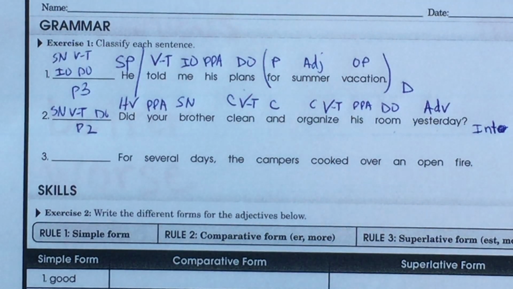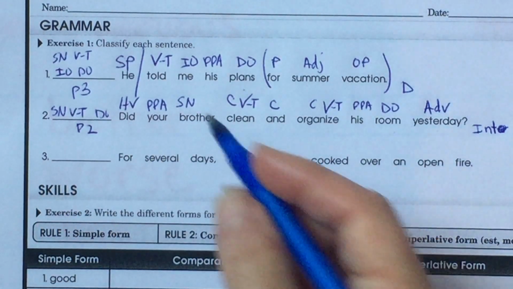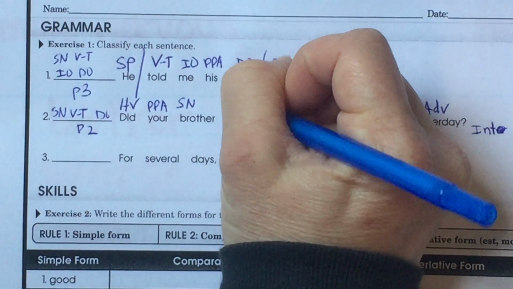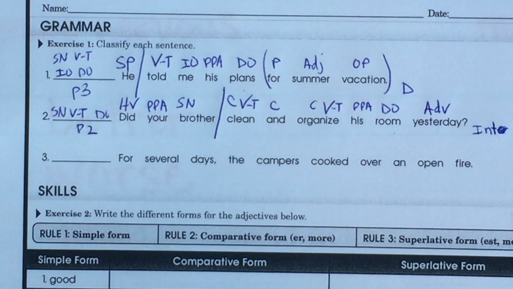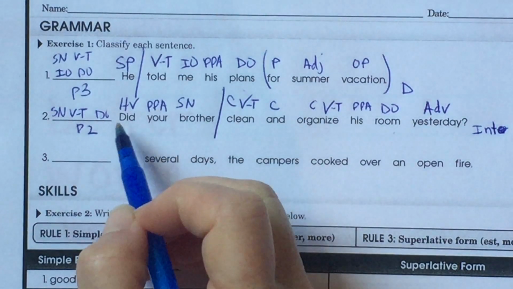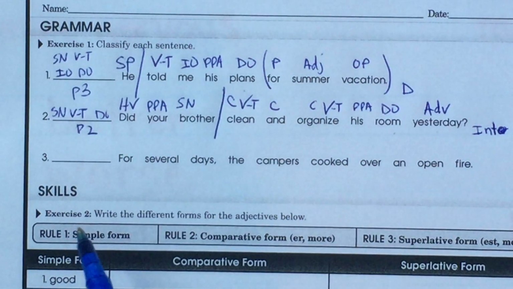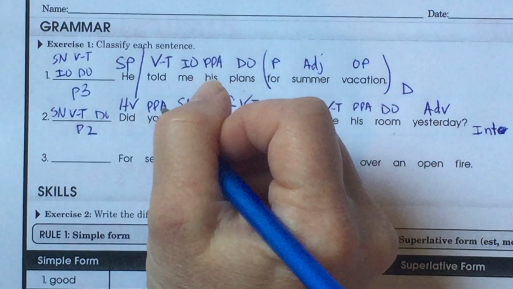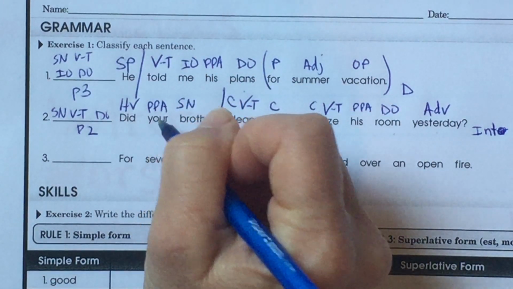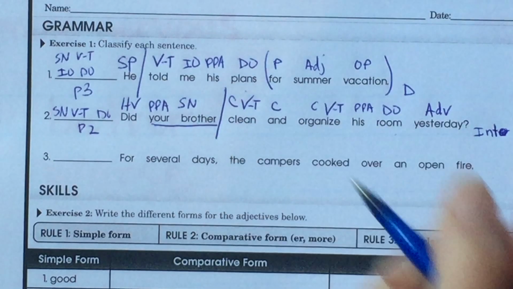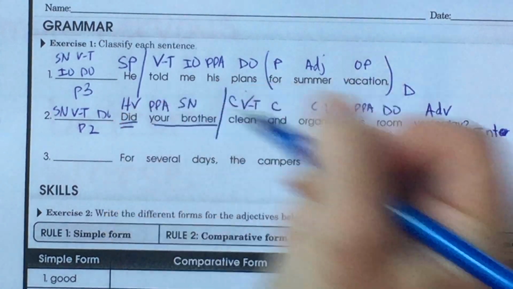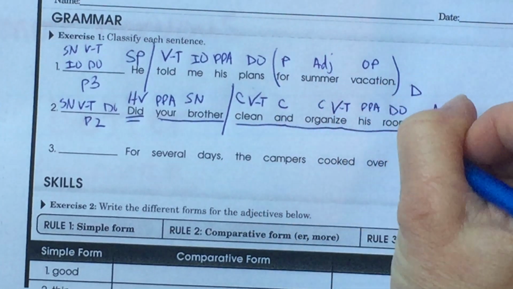And let's divide between the subject and the verb. This is a little tricky because we have this helping verb here, but we're going to do after the subject, between the subject and the first verb. Okay? Now, if you'll take a look, there's also something else we have to do to this sentence. Because we have our helping verb, our verb goes together with this other verb, but it's not in natural order. It's in inverted order. So here's our subject right here. Your brother. But then this is part of our predicate.